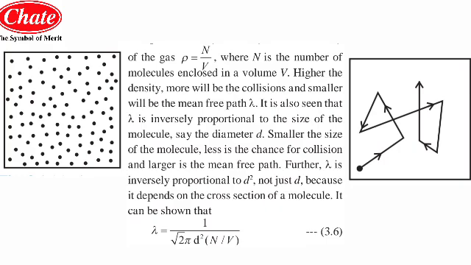It is also seen that lambda is inversely proportional to the size of the molecules, say the diameter d. The smaller the size of the molecules, the lesser the chance of collision, and the larger the mean free path. Further, lambda is inversely proportional to d squared, meaning it depends on the cross section of the molecules. It can be shown with the equation that the mean free path lambda is equal to 1 upon root 2 pi d squared into N by V. This is the equation that we can conclude by using theoretical consideration for the free path.